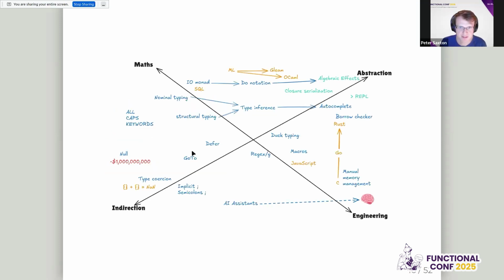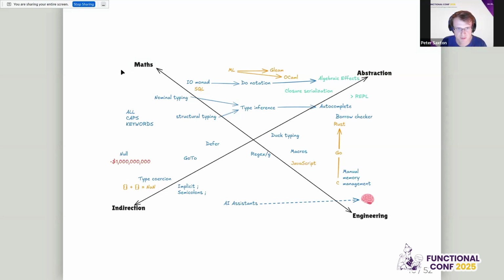So now we go back to this same selection of things, and I've changed the axes around here. I think we have this off diagonal here, which is abstraction to indirection. And this is what we want, right? We talk about abstractions all the time, and when abstractions go bad, they become indirection. But there's also the other axis. We can start from a math side or an engineering side. On the C side is all the things you need to get your computer. You've got such a high power problem, or you're just starting from the machine, you've got your computer for the first time, and you're just like, let's put everything that it can do in the language.